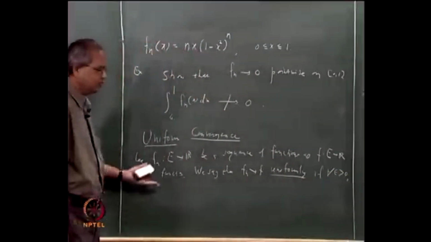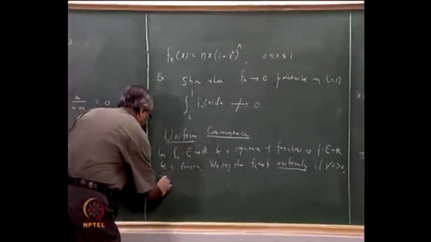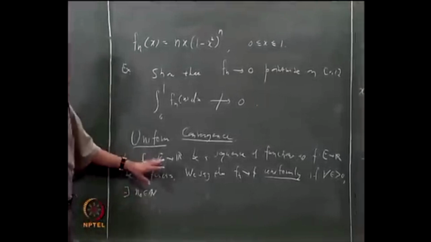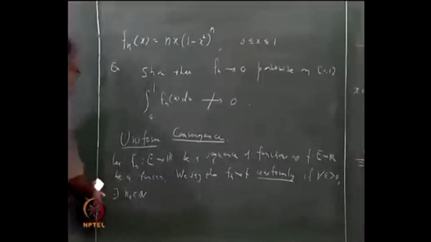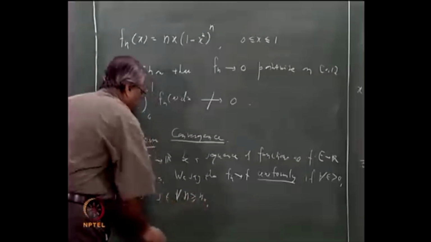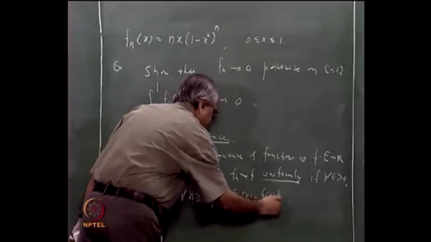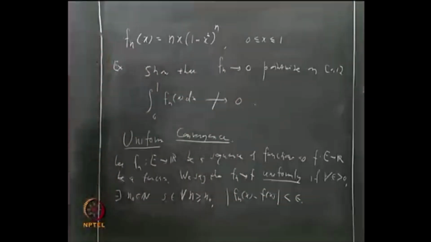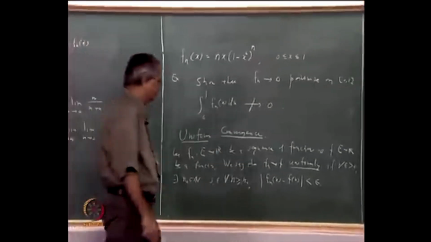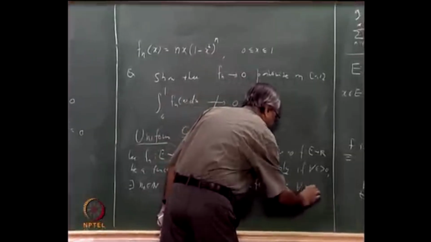So if for every epsilon bigger than 0, there exists some n0 in N such that for all n bigger than or equal to n0, mod fn(x) minus f(x) is less than epsilon, and this should happen for every x in E.